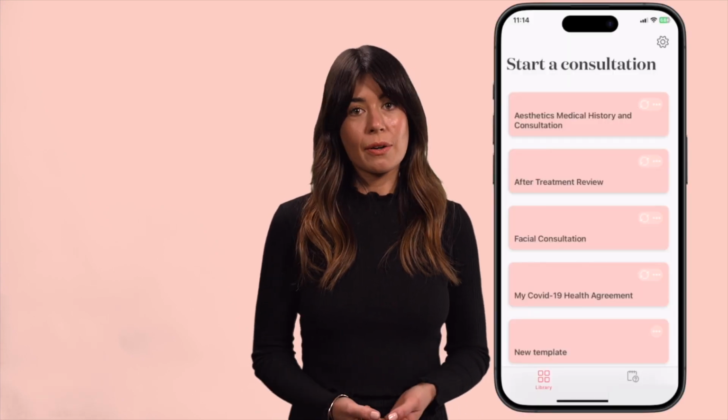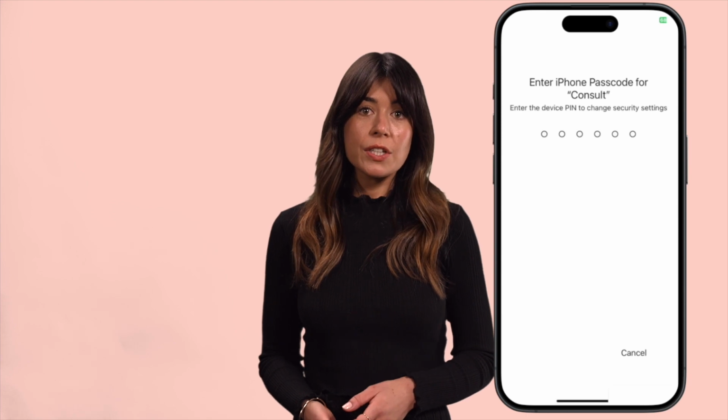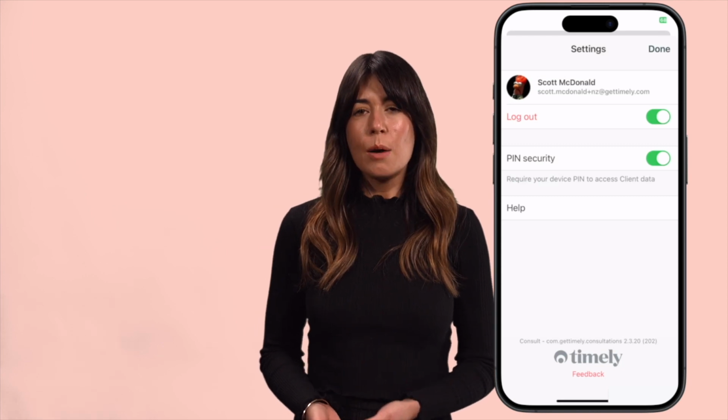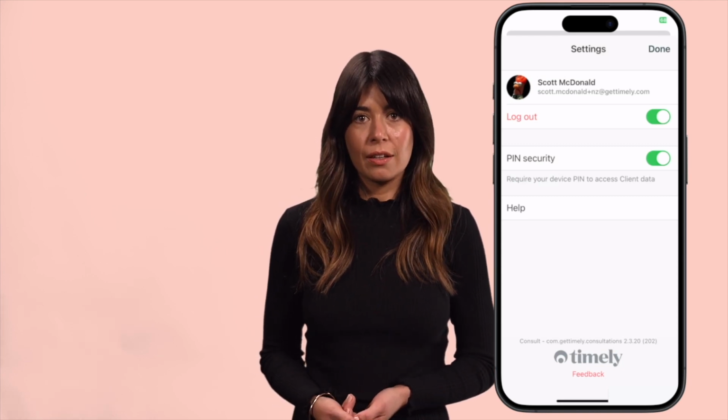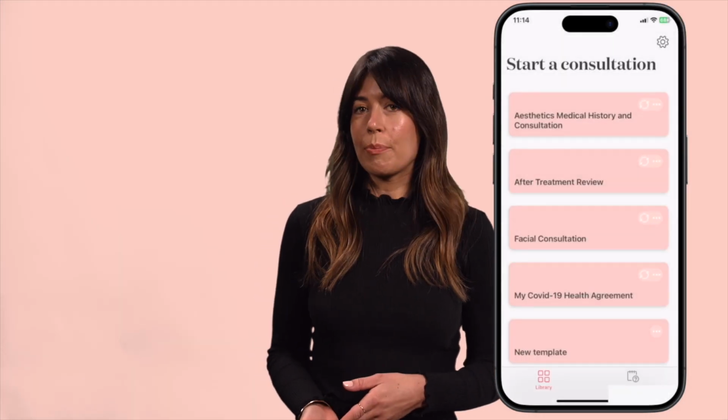Once you've logged into the Consult app, the first thing I recommend doing is tapping on the cog icon and toggling on PIN security. This feature will require staff members to enter the device's PIN to access completed forms and client data, providing that extra layer of security. Once you've done that, tap Done and jump over to the library.